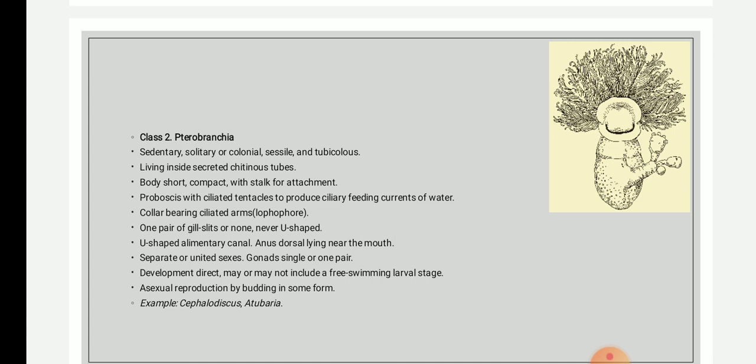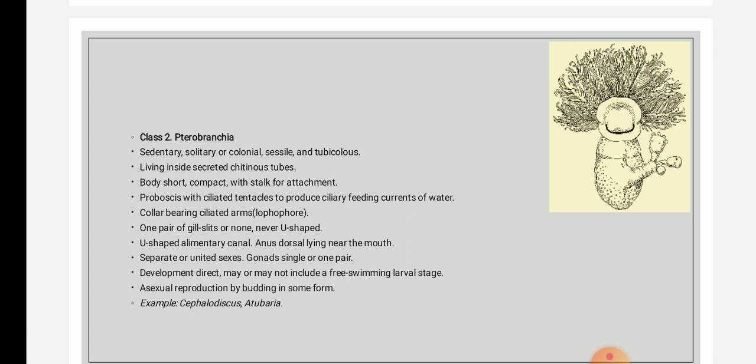Here the alimentary canal is U shaped, whereas in Enteropneusta it is straight. Mouth and anus are located nearby at the same end, whereas in Enteropneusta the mouth and anus are placed at opposite ends.